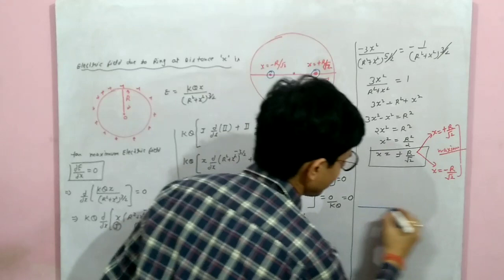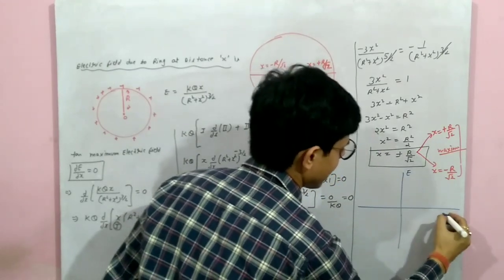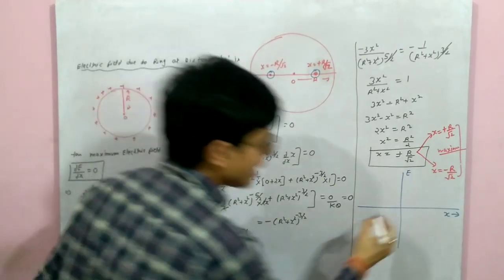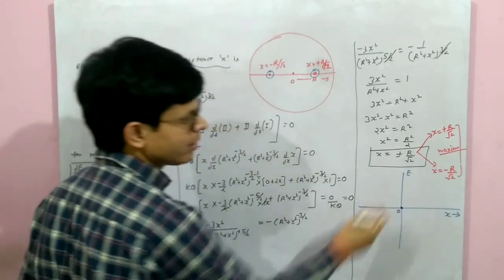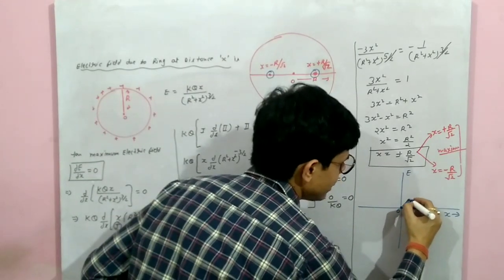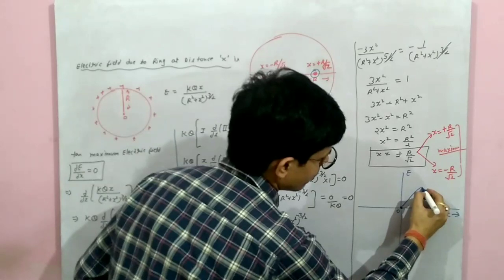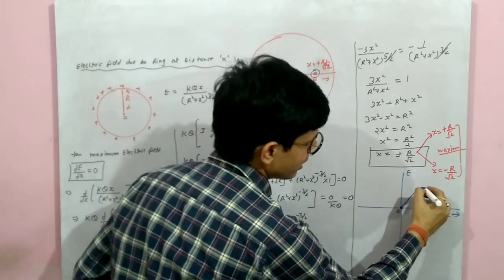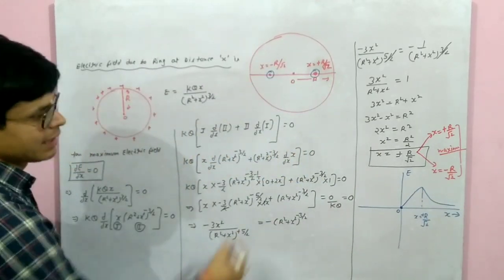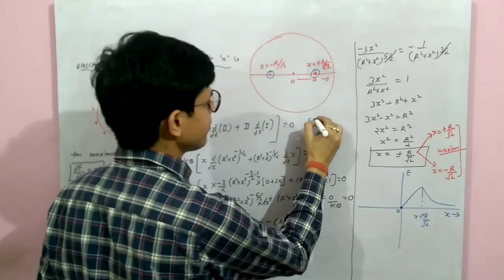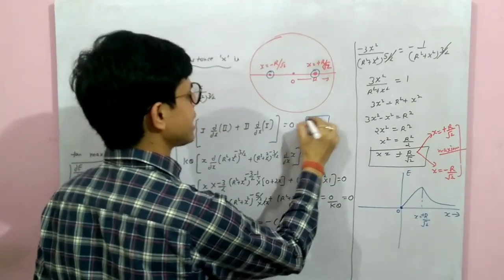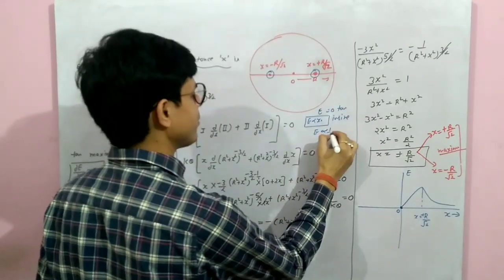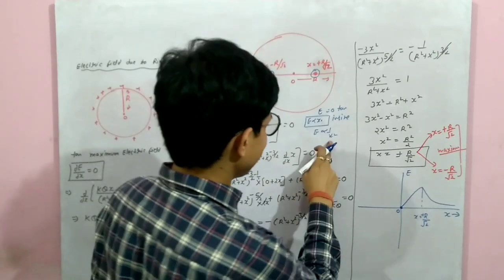That means now if we draw the graph between E and X, then which type of curve we'll get? कैसा कर्व मिलेगा? देखिए at center E is 0, x 0 तो E also 0. Inside it, its value will increase and reach to maximum. At what point it will be maximum? When x equal to plus r/√2. Then after its value starts decreasing. E directly depends on x for inside, and E inversely depends on 1 upon x². In previous data we have discussed x², so divide.